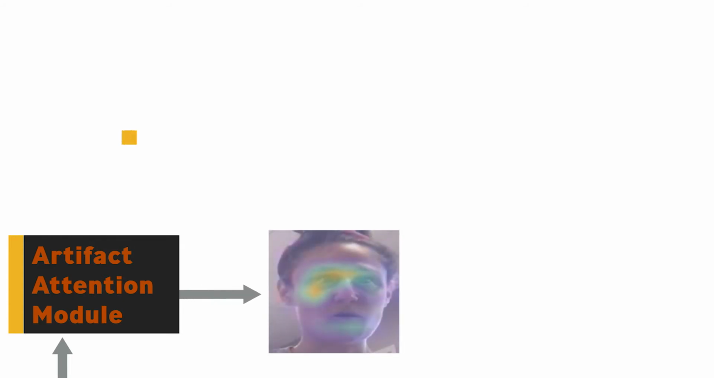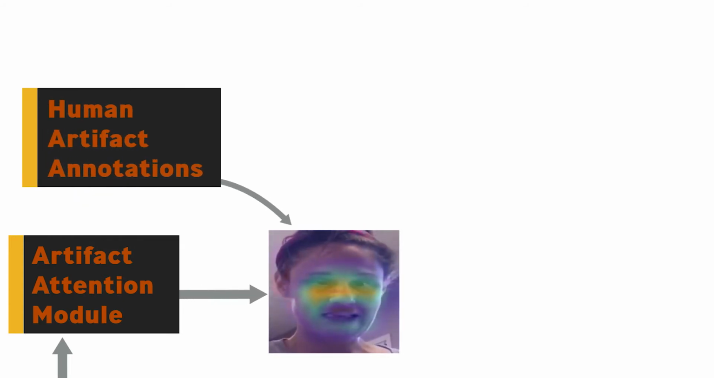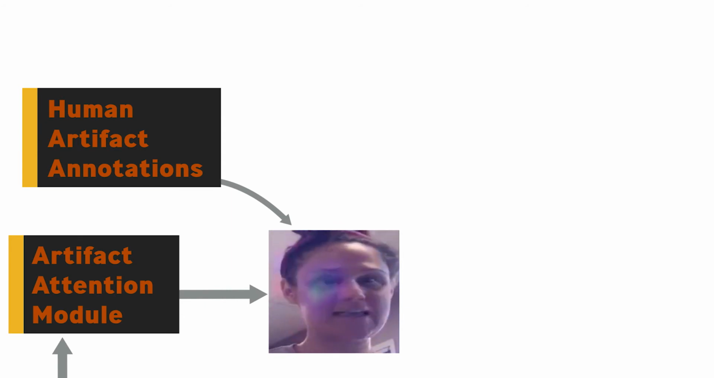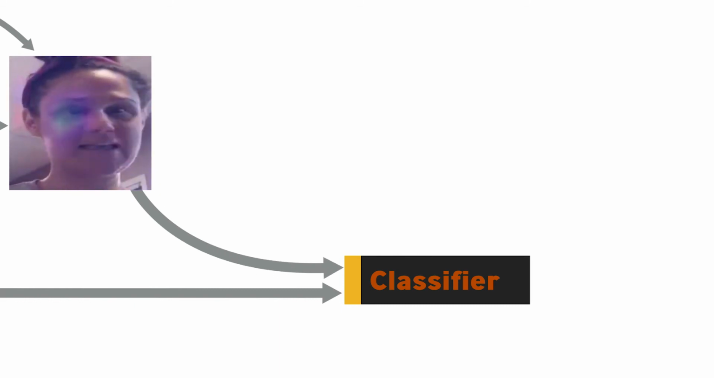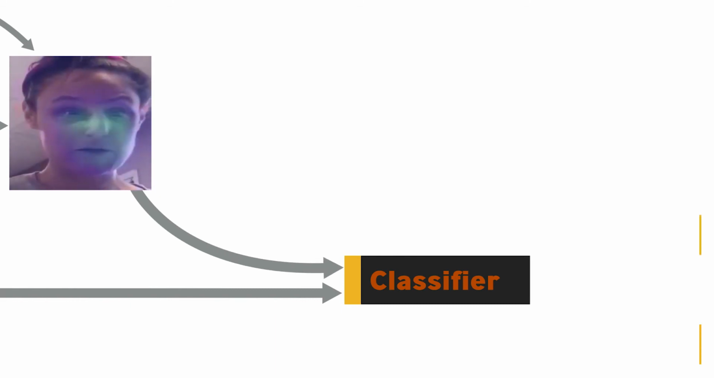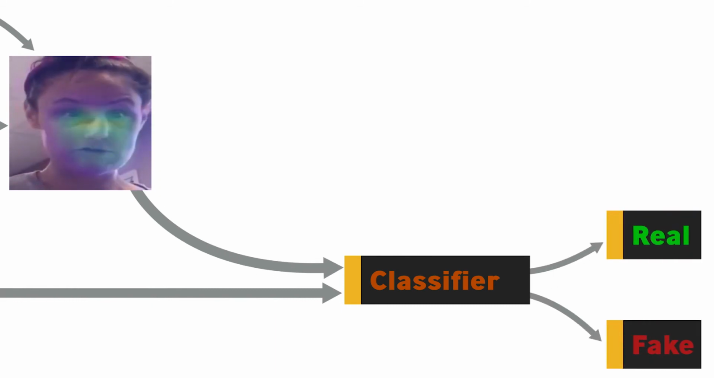That artifact module is supervised with human heat maps that we collected with human experiments. And that module generates a heat map that tells the network, okay, these parts here are very likely to have artifacts or already have visible artifacts. Then there's another part that corresponds to a detection module that processes that video in a more traditional manner and then receives the information of the heat map to make the final decision.